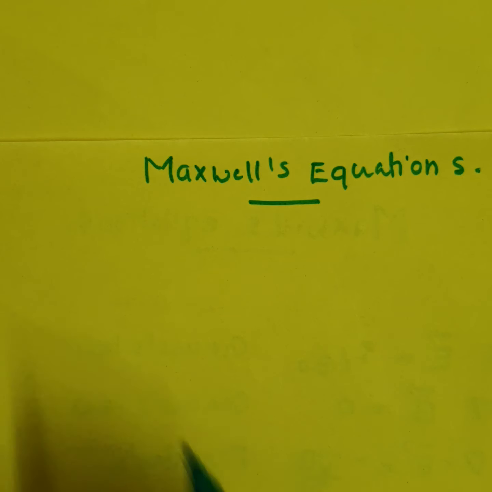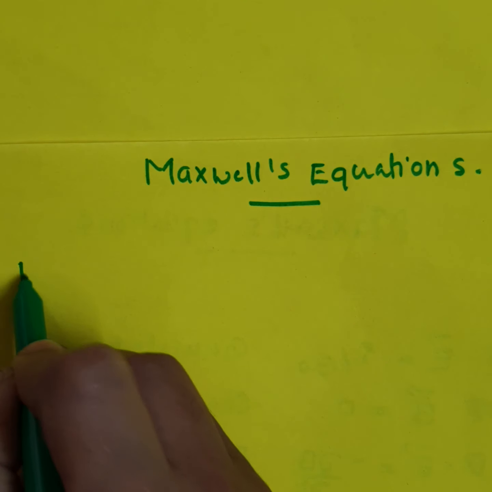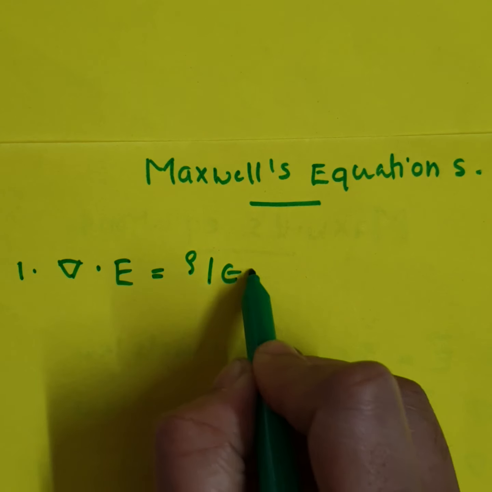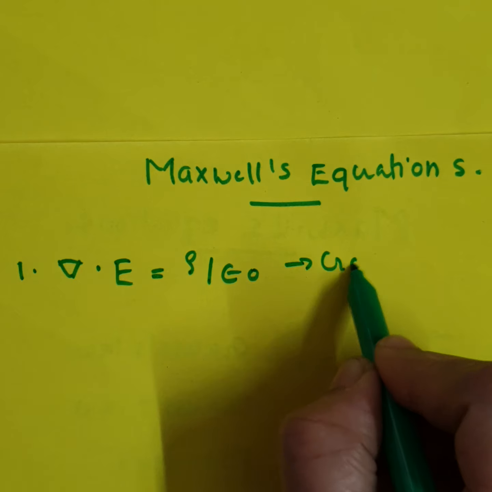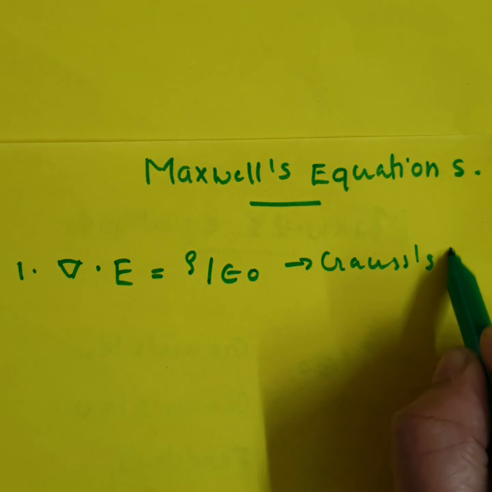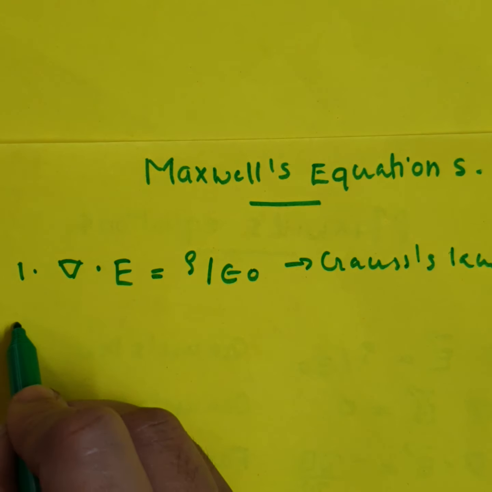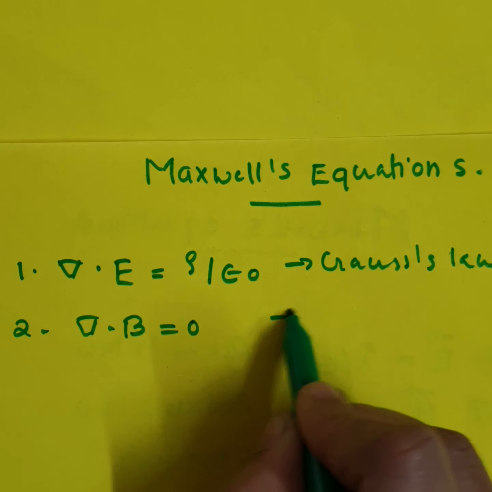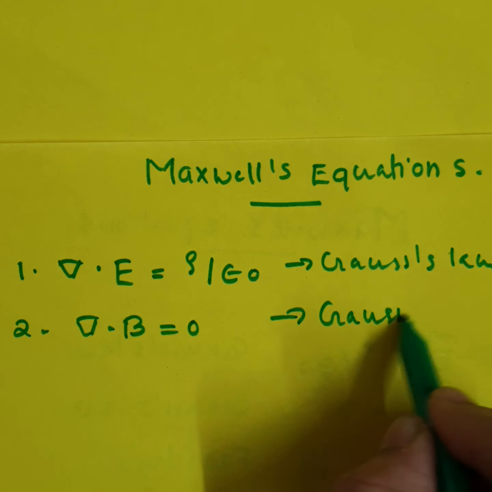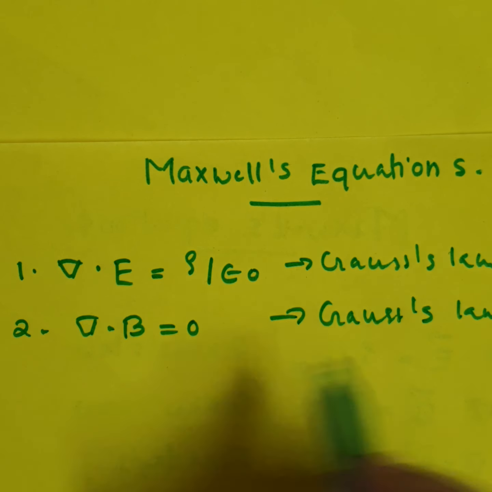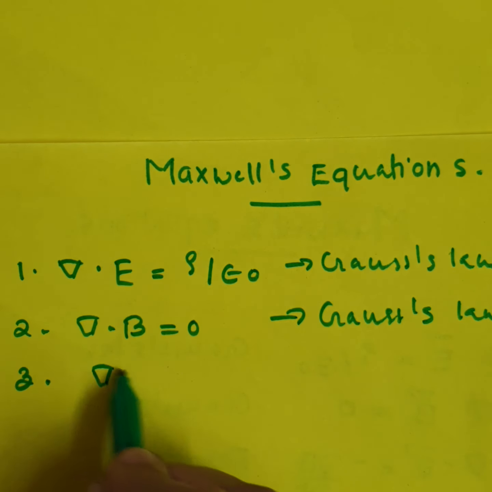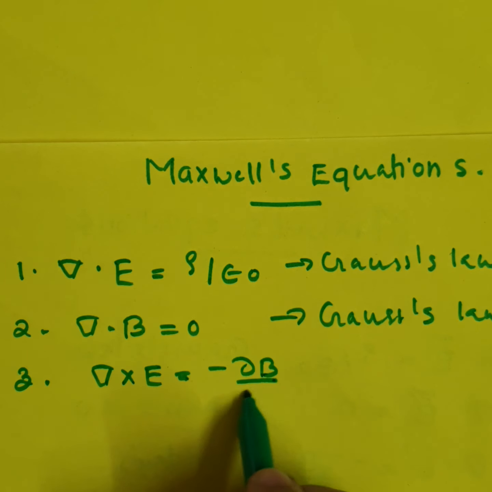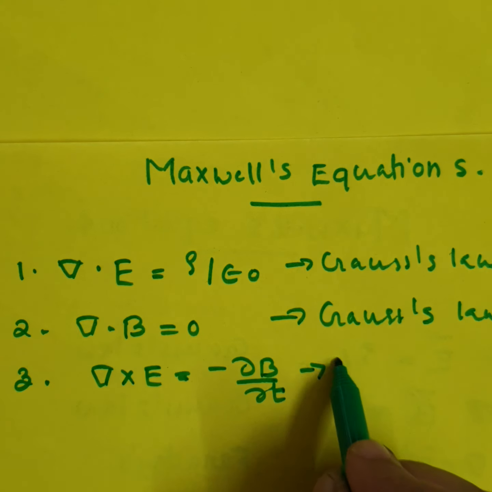These equations can be represented as follows. The first one is del dot E is equal to rho by epsilon 0. This is Gauss's law in electrostatics. The second one is del dot B is equal to 0. This is Gauss's law in magnetism. And the third one is del cross E is equal to minus dou B by dou t. This is Faraday's law.